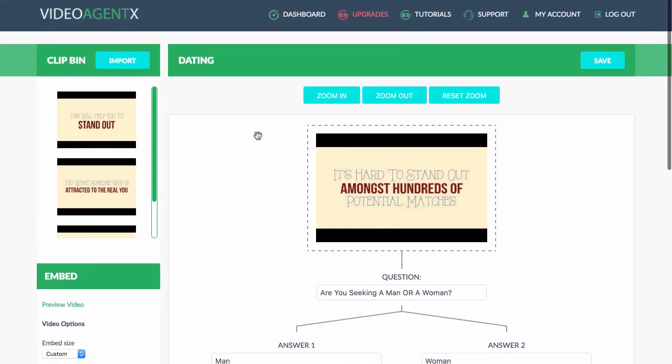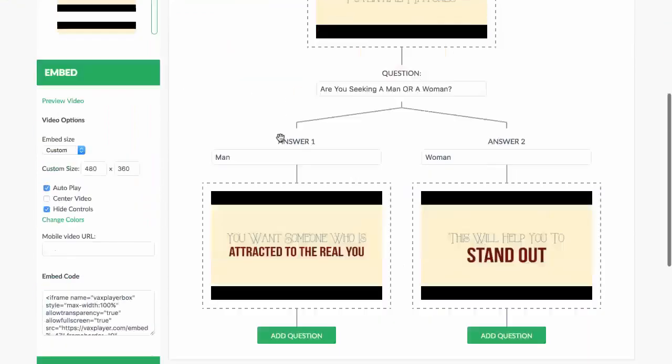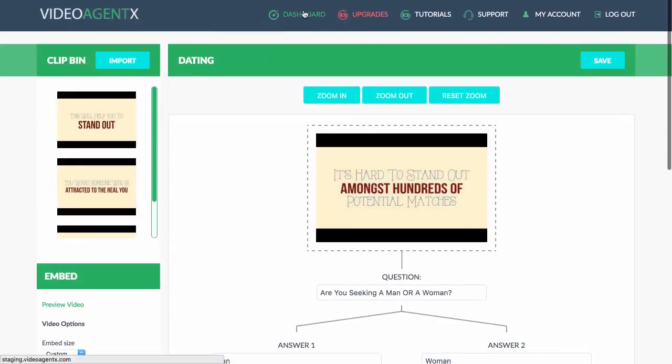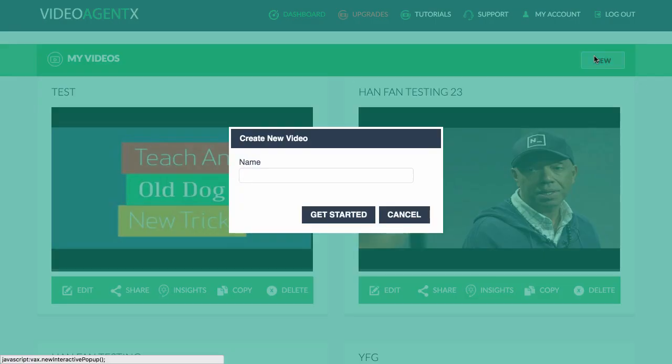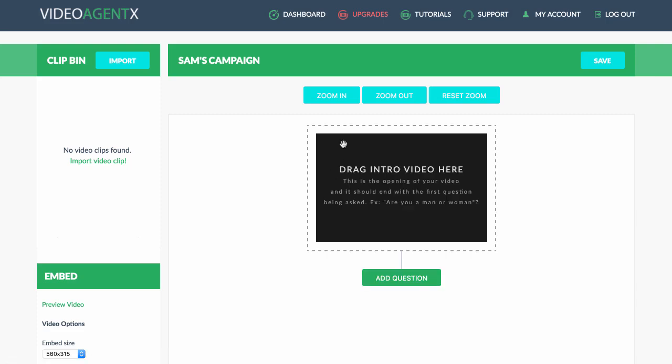Basically, I'm going to start a new video now, a completely new campaign, to show you start to finish how this works. It gives you an embed code at the end. We go to the dashboard right now. This is the dashboard. We click on new up here. We then can name our campaign. So it could be Sam's campaign. And get started. Cool.